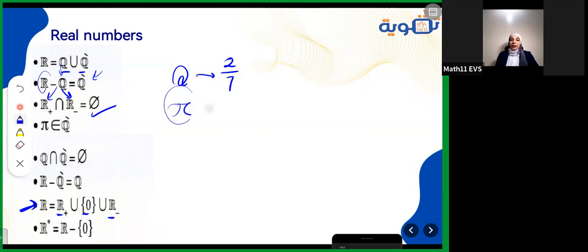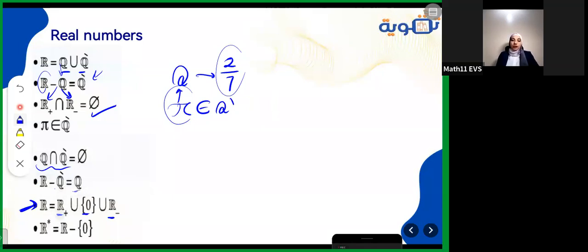It's an approximated value, so I can't say it belongs to Q. Pi belongs to Q dash, the irrational numbers. The intersection between the rational and the irrational, of course, I can't find a number that can be a fraction and not a fraction at the same time. So it's fine. R without Q dash, R without the irrational numbers, is Q.